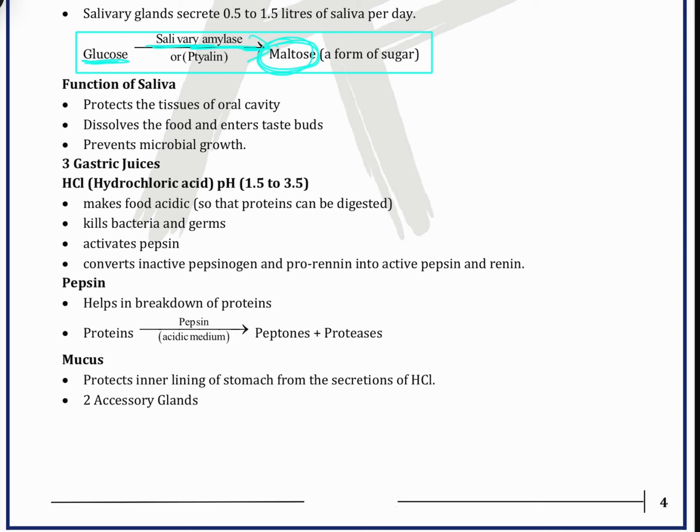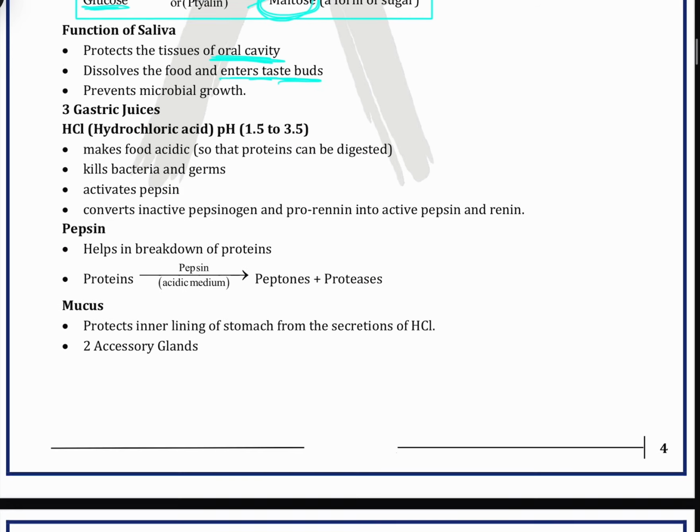Functions of saliva: it protects the tissue of the oral cavity. The oral cavity is the inside of the mouth. It dissolves the food and enters taste buds. Just imagine if there is no saliva, we couldn't taste anything. So saliva is very important for tasting. With the help of saliva only, taste buds can taste the food which we are eating. It also prevents microbial growth, meaning saliva works against the microbes which are growing in our mouth.